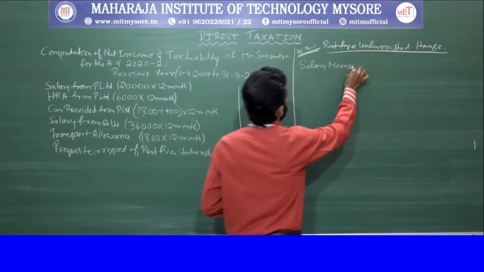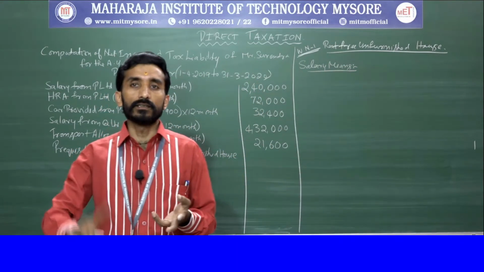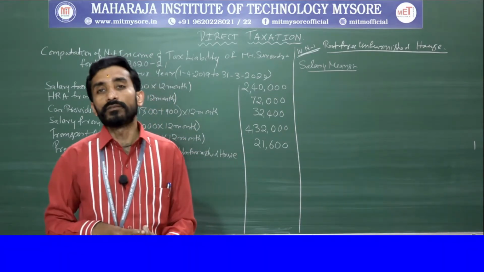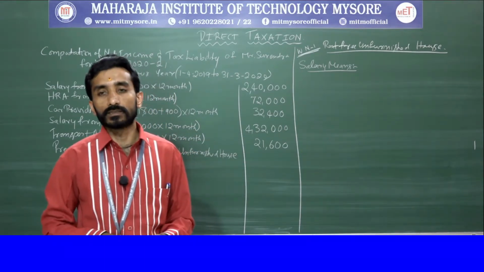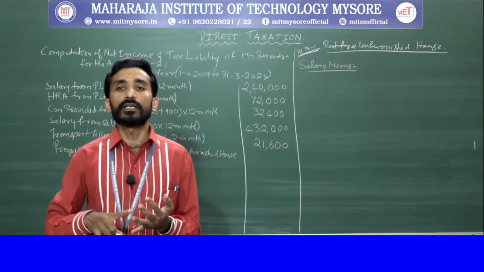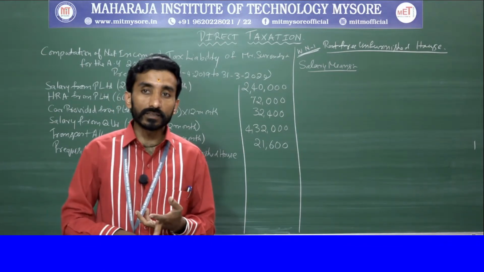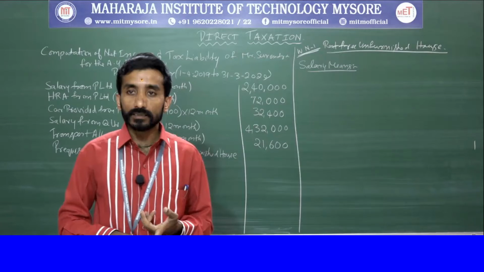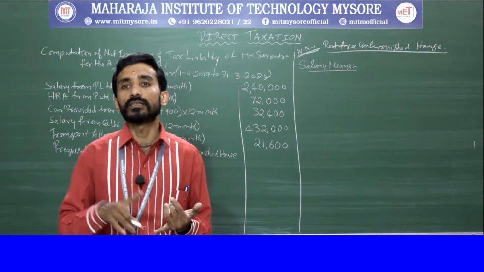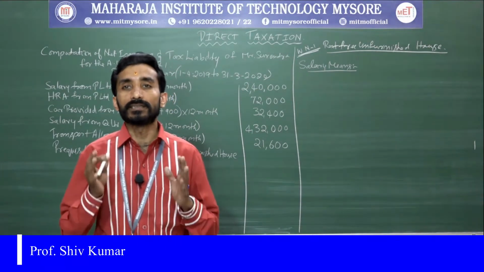Normally salary means basic salary, dearness allowance, bonus, commission, taxable allowance, monetary benefits; all those will be taken into consideration. So in this case, P Limited salary will be taken. He has got an allowance, that is HRA, that will be considered. Again from Q Limited he has got a salary, that will be considered. Again transport allowance, that will be considered. And again pension he has received, that will be considered. In total, all these will be taken as salary.